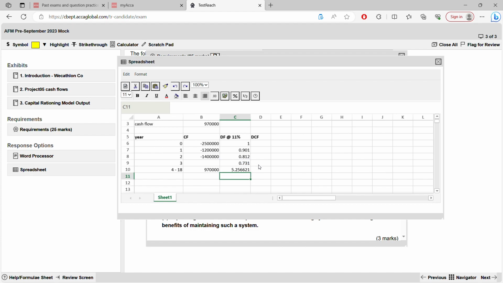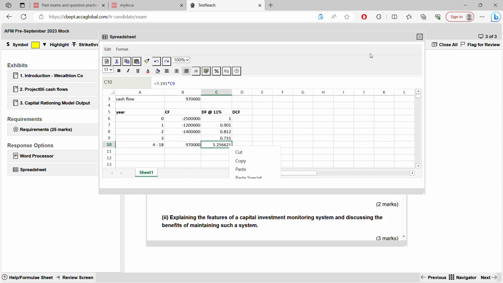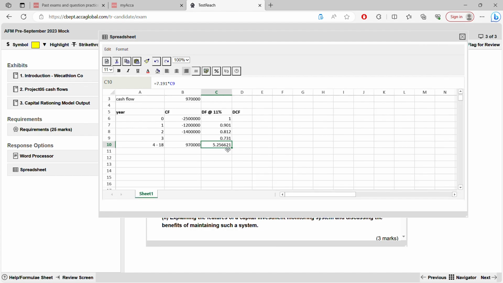You can bring this to 3 decimal places like how the other discount factors are, because others are in 3 decimal places. So bring this also to 3 decimal places. You could manually do it, or you can use a round figure. So you can go here, or we'll see through the formula whether we can round this or not.